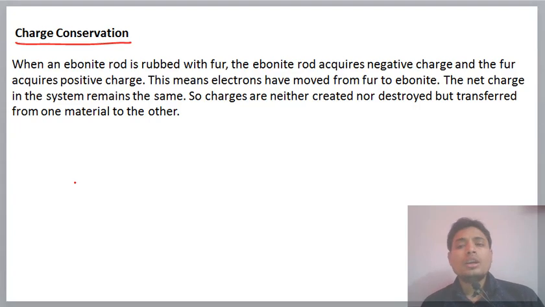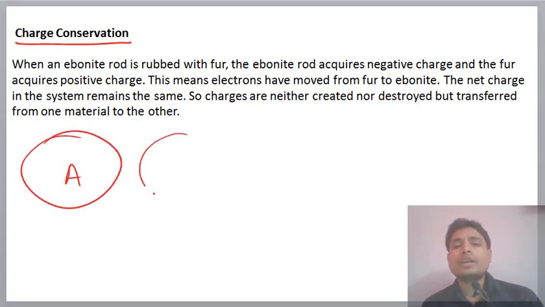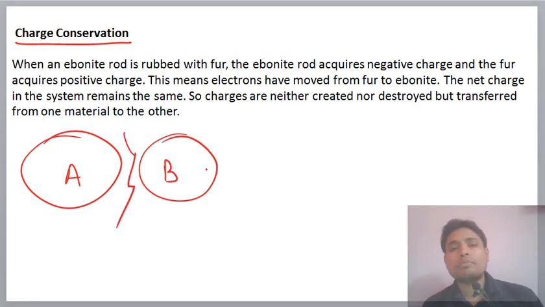Suppose we take two bodies A and B and rub them, then new charges develop. You may say that I have created the charge, but no, it is not like that. When you rub two bodies, a few electrons are transferred from one body to the other.